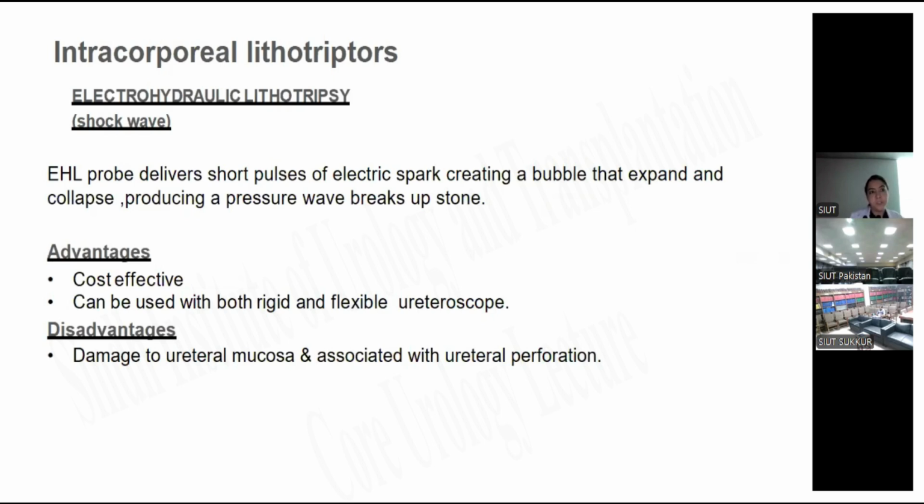Intracorporeal lithotripters. Electrohydraulic lithotripsy, or shockwave lithotripsy: in this, the probe delivers short pulses of electrical spark, creating a bubble that expands and collapses rapidly, and it produces a pressure wave which breaks the stone. Its advantages include being cost effective and usable with both rigid and flexible URS. Its disadvantage is that it can cause damage to the ureter mucosa and is associated with ureter perforation.